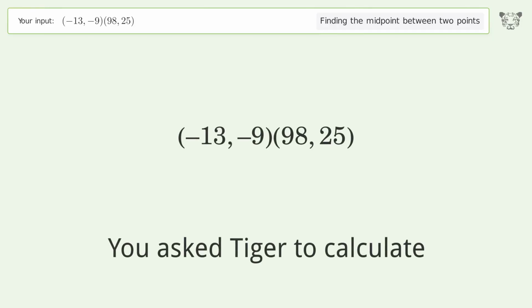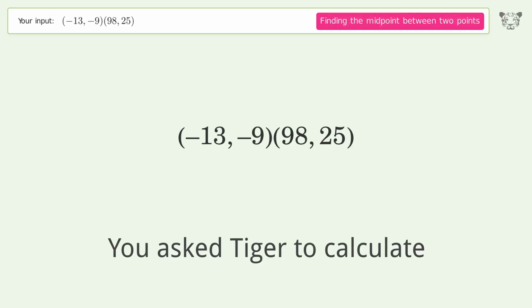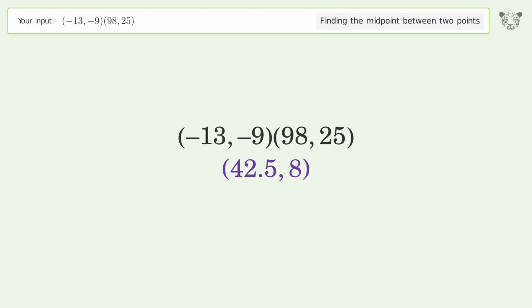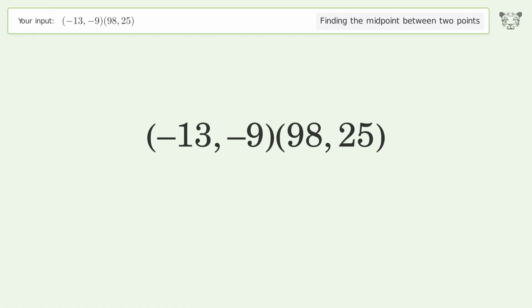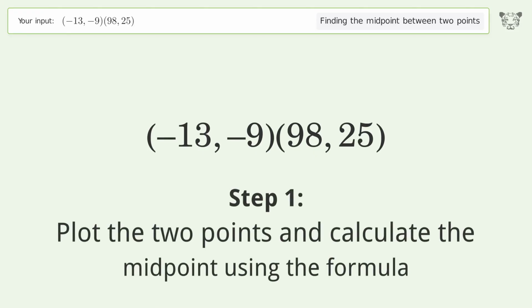You ask Tiger to calculate. This deals with finding the midpoint between 2 points. The midpoint between the 2 points is 42.58. Let's solve it step by step. Plot the 2 points and calculate the midpoint using the formula.